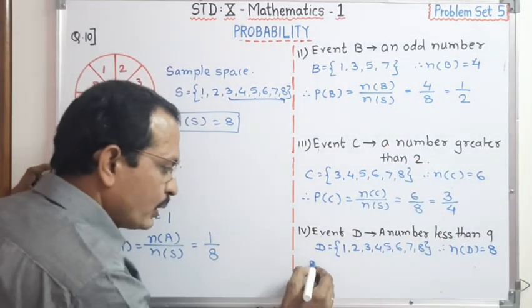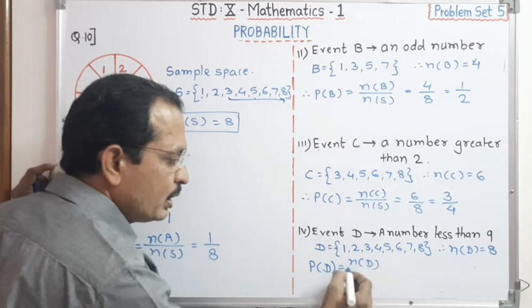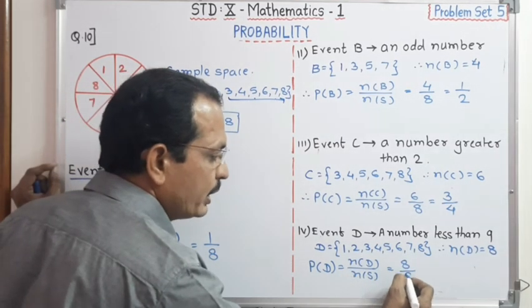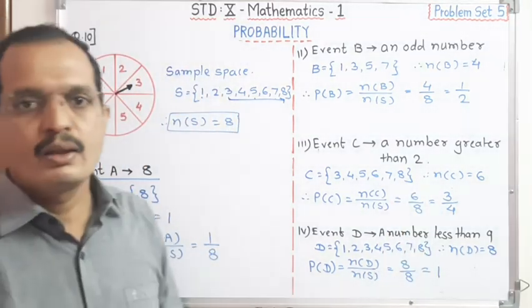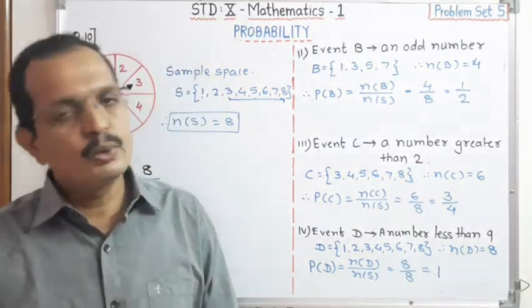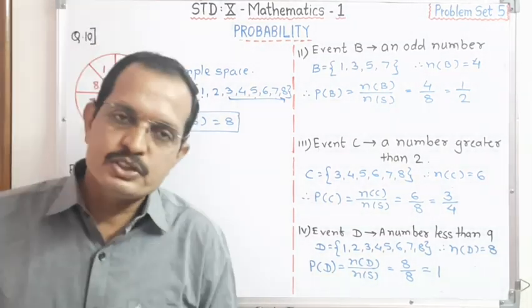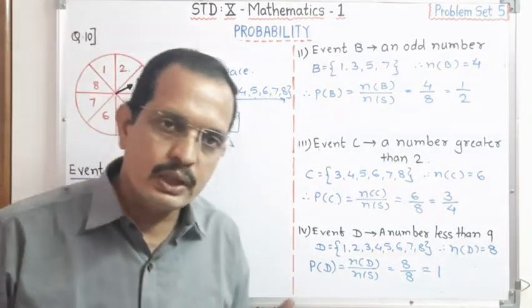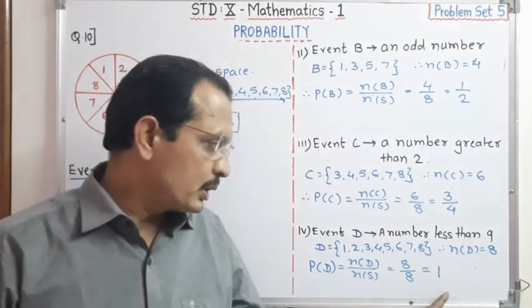Now the probability of event D is equal to n(D) upon n(S), which is 8 upon 8. Therefore, dear student, it is 1. Got it? I have already told you that the probability of any event may be 0, it may be 1, or it lies between 0 and 1. It is never greater than 1. Therefore, our answer is 1.